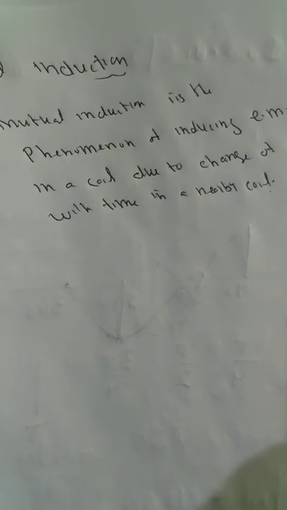If the current changes in one coil, then in the nearby coil an induced EMF is produced, and through it an induced current is produced. Generally we take two coils, one called the primary coil and the other the secondary coil.